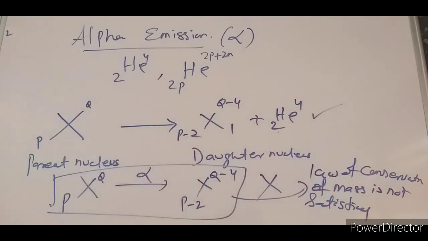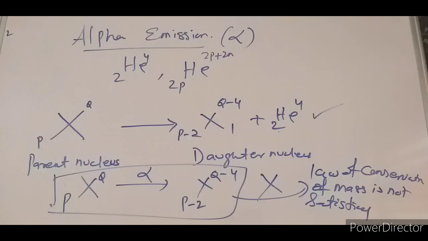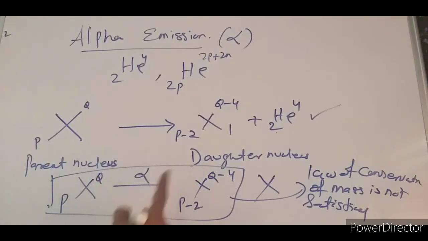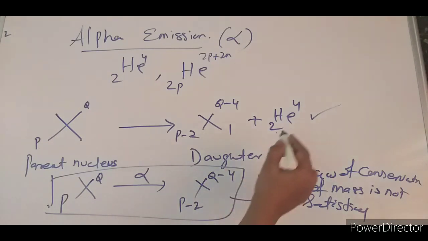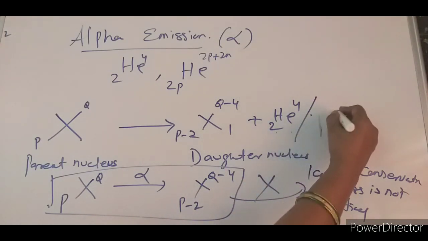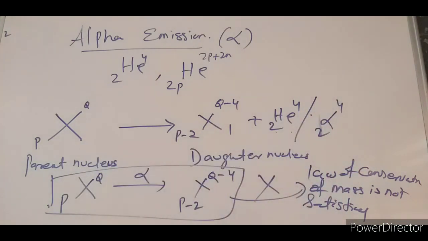Here the law of conservation of mass is satisfied. Otherwise, in this case you can also represent this as alpha 2-4.